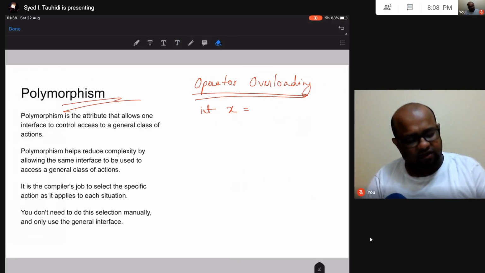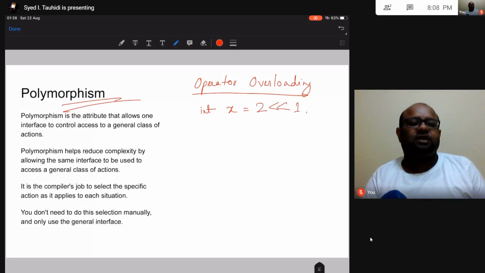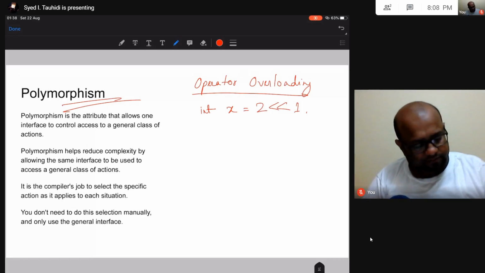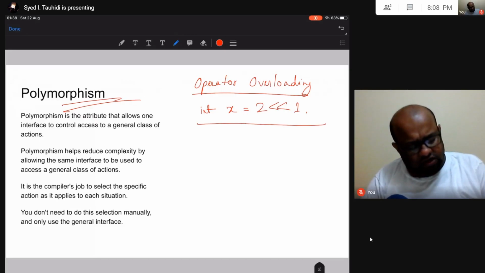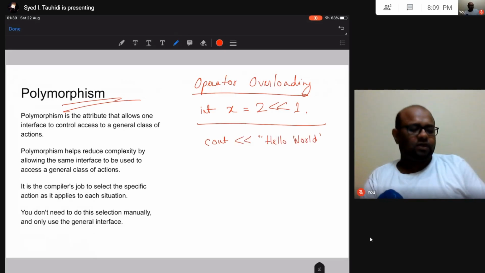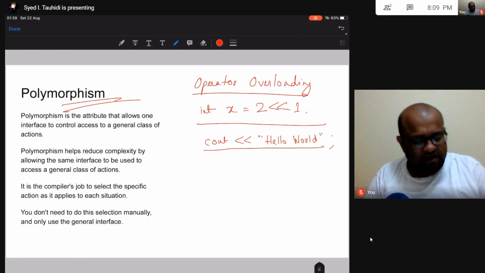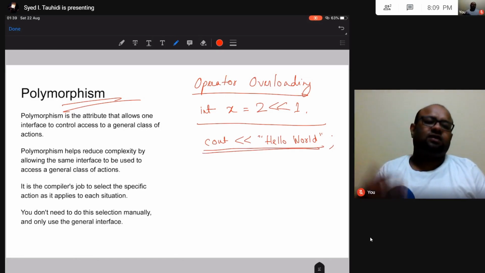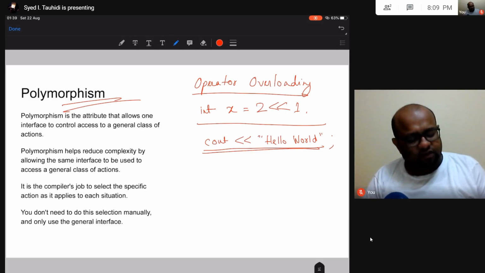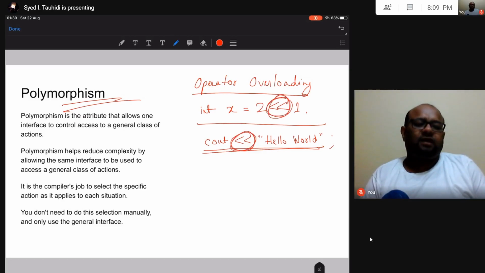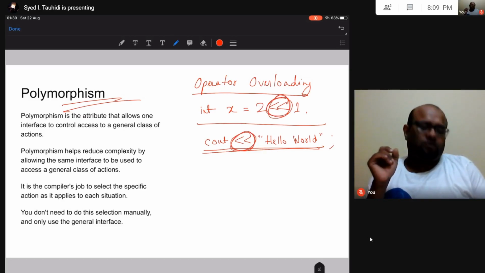Now in our example program that I showed you yesterday in the last video, we wrote cout hello world. If you remember, this was the instruction that we used to print hello world to the standard output, and that is our terminal. Now you can see one thing, the same left shift operator is being used here and here. So how does the compiler know which one to use?